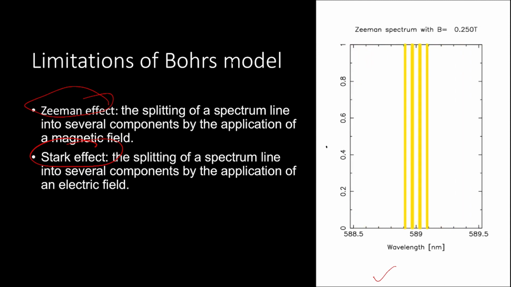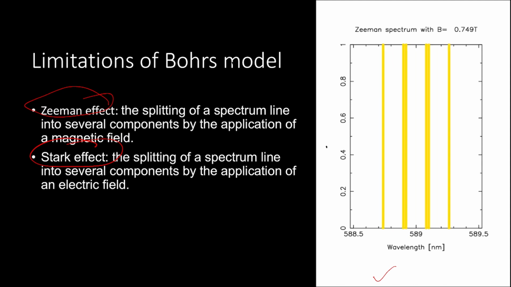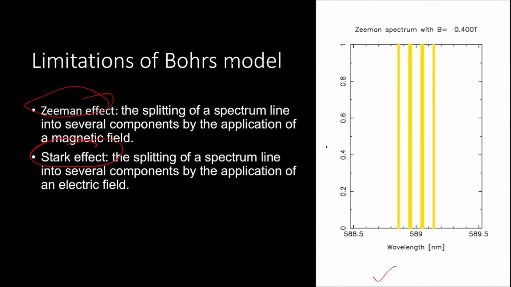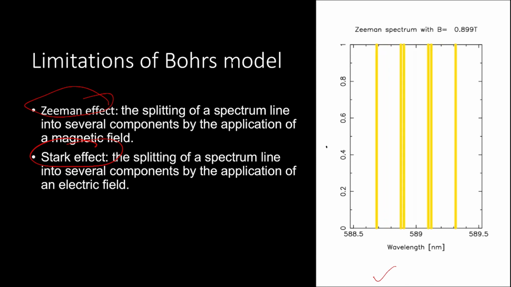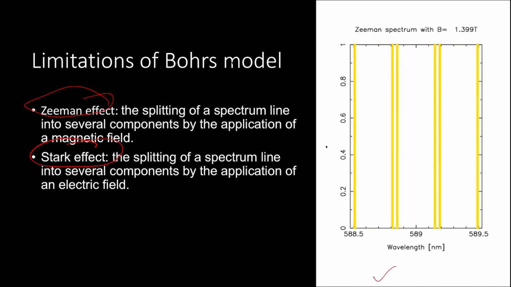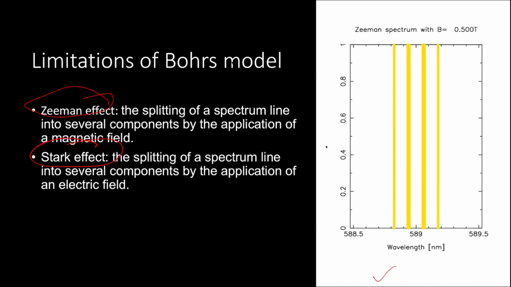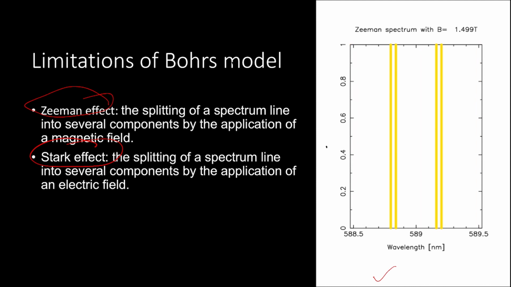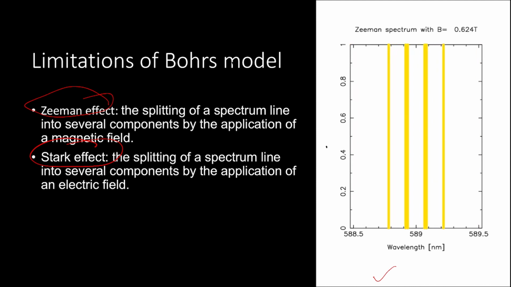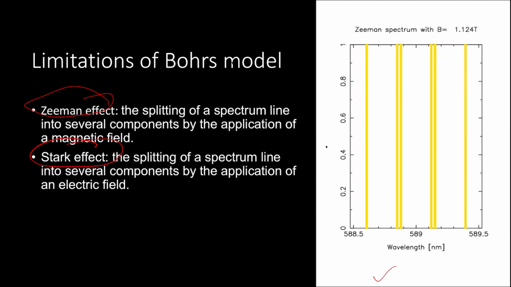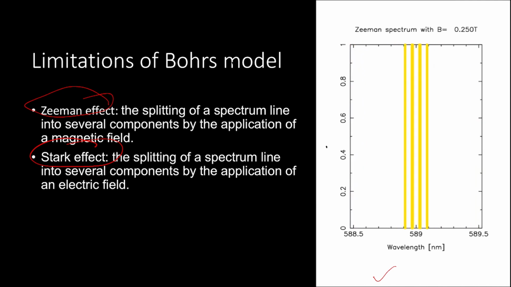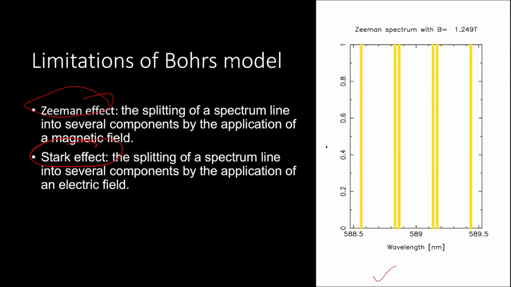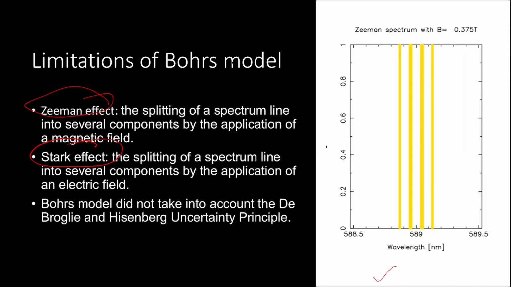The splitting up of these lines indicates that within the main energy levels there are sub-energy levels wherein the electron takes some smaller jumps. But Bohr's model does not account for any such sub-energy levels between the main energy levels. A similar kind of splitting of spectral lines is observed in the presence of an electric field. This is what we call the Stark effect. So the limitation of Bohr's model is that it was unable to give an explanation for the Zeeman effect and the Stark effect.